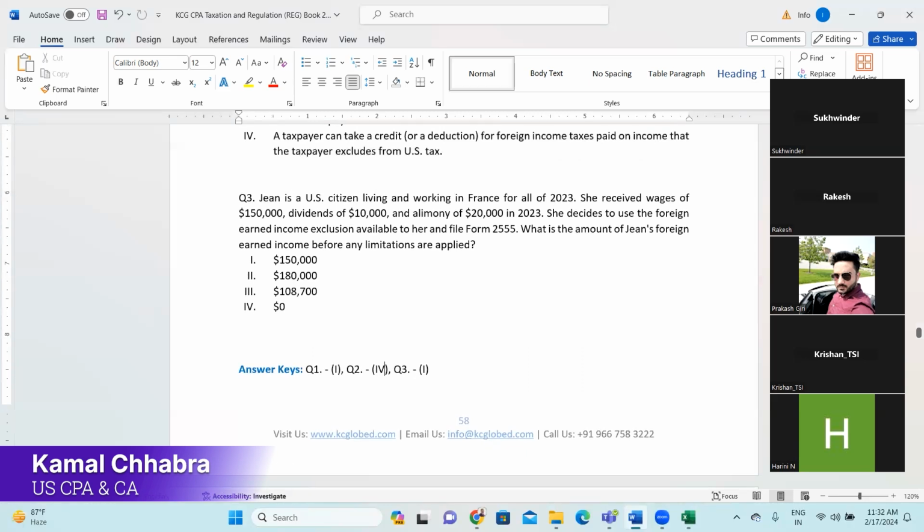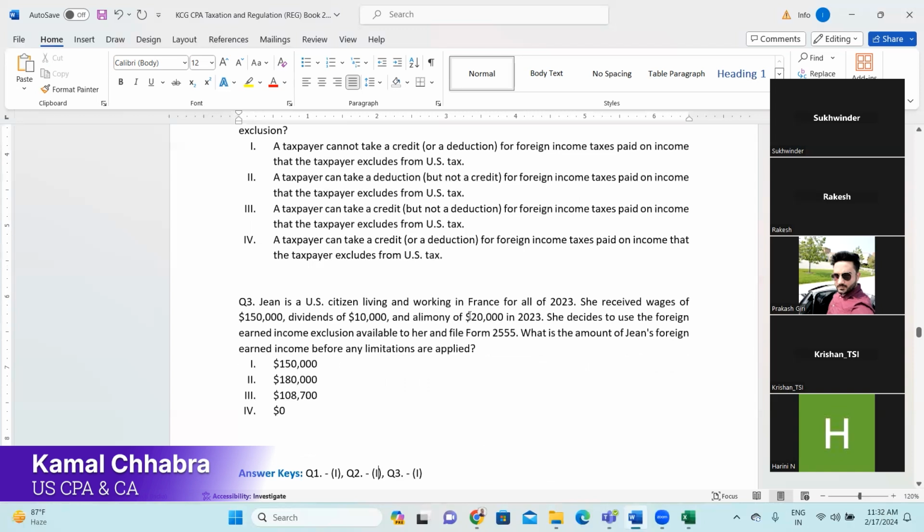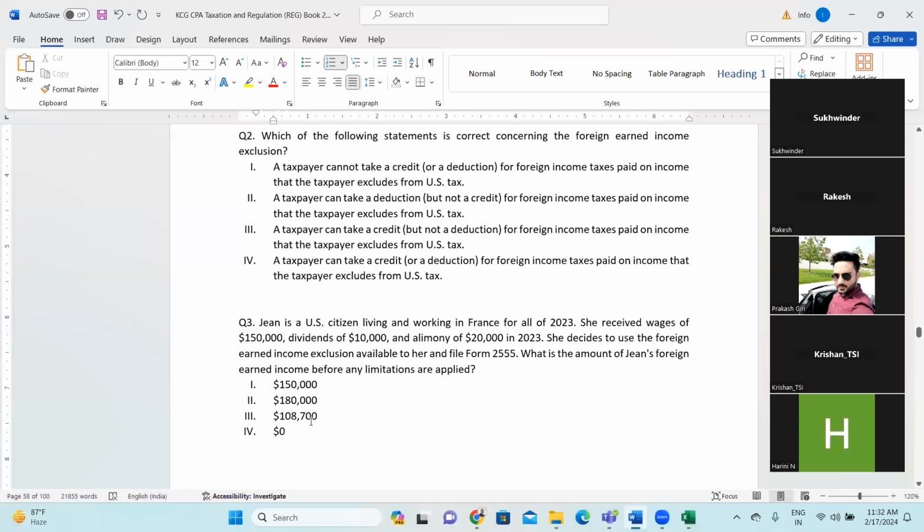And here is the typo error. Okay, so next question. John is a US citizen living and working in France for all of 2023, right? So she is working in France for the entire 2023. She received wages of $150,000 and she received dividend of $10,000.